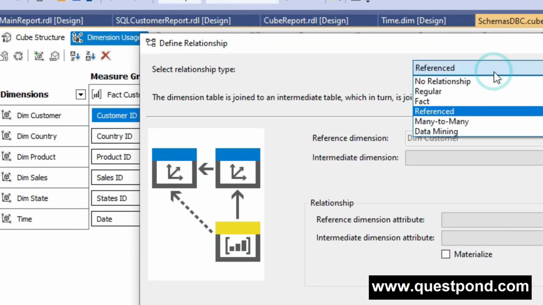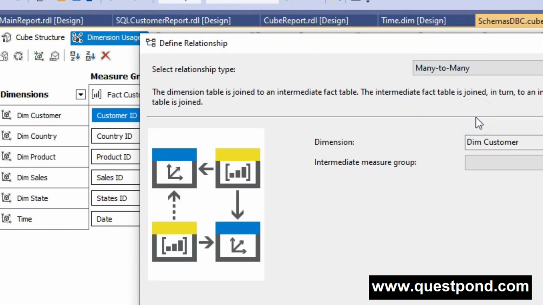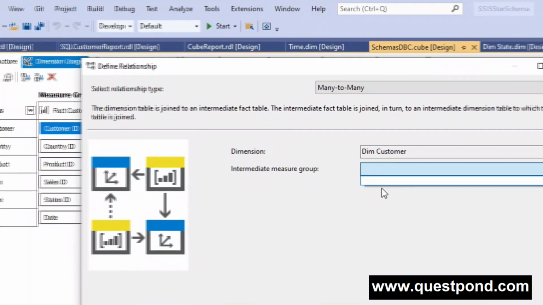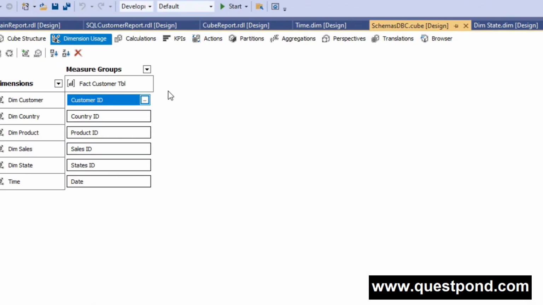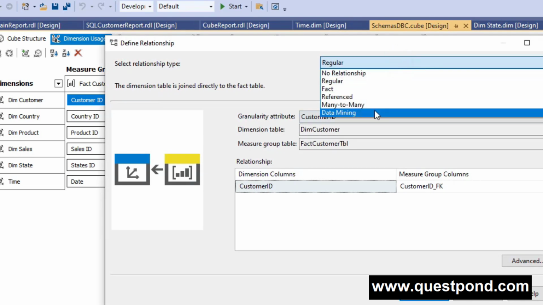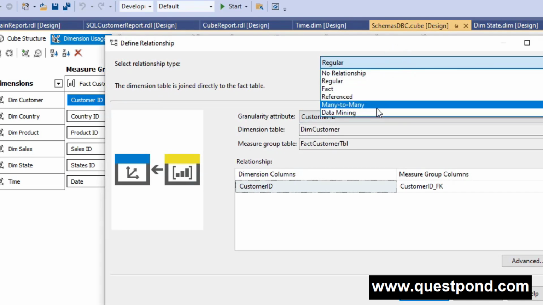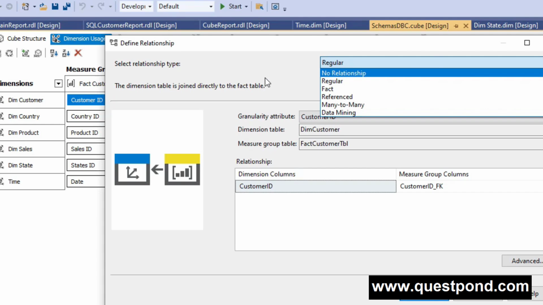Now let's talk about many to many relationship. Here the dimension table is connected via an intermediate measure group. Yes, as you can see, we have the measure group over here. So if we have a many to many relationship, then we can have a different measure group altogether. So here you will find one more measure group will be created when you have a many to many relationship scenario. Okay, so for example, let me just show you that.